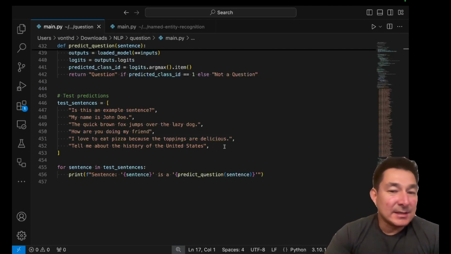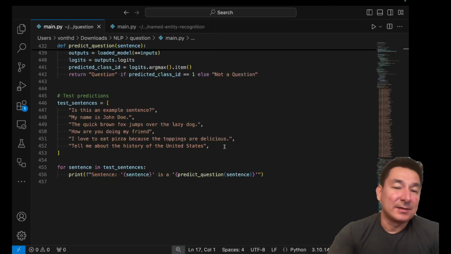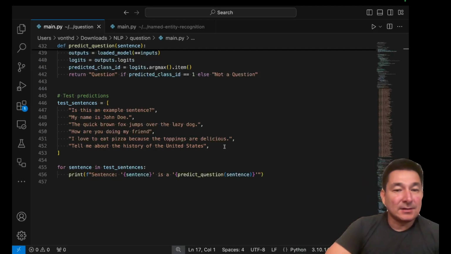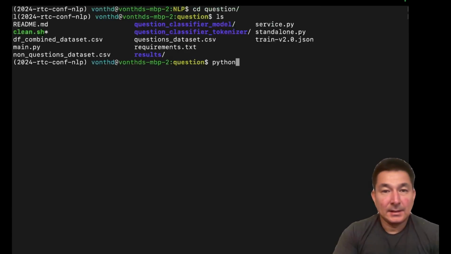Also, the last sentence is actually quite interesting as well. It says, tell me about the history of the United States. Now, this is a question, because it's eliciting a response from the other side, the person that you're talking to. But it doesn't start with a who, what, when, where, why, how kind of beginning that we typically associate with a question. So this should also hopefully come back as true. So let's go ahead and run this example. And I'm just going to start the example here.